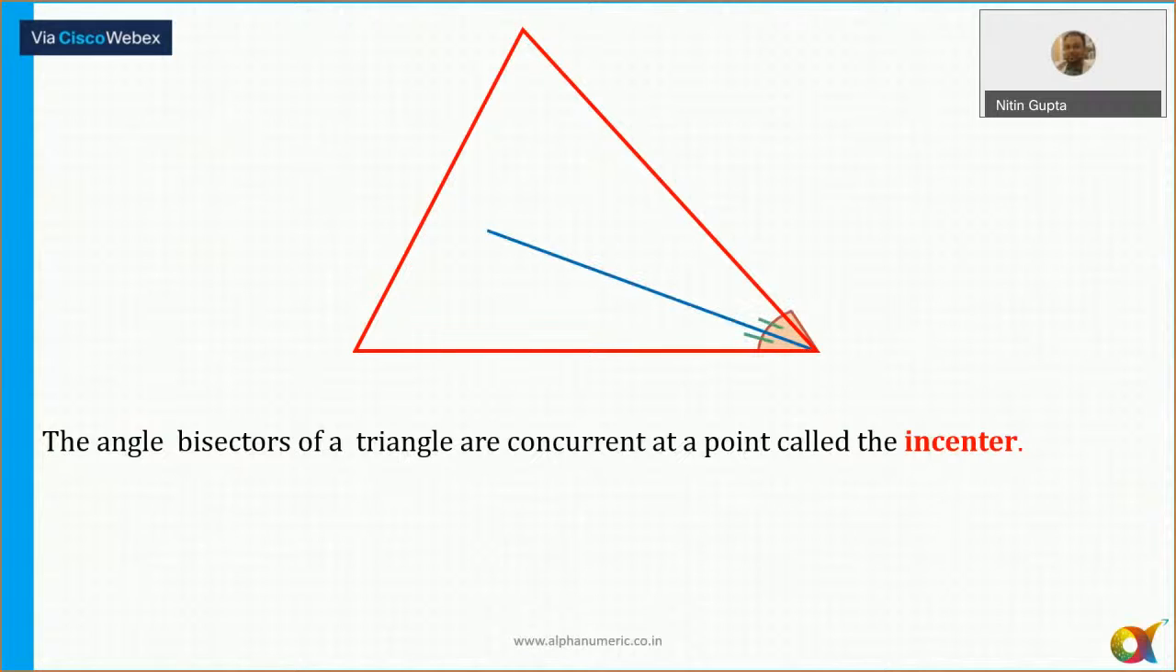Now, angle bisectors of a triangle are concurrent at a point, and that point is known as the incenter of a triangle. So the angle bisectors of a triangle are concurrent at a point, and that point is called the incenter of a triangle.